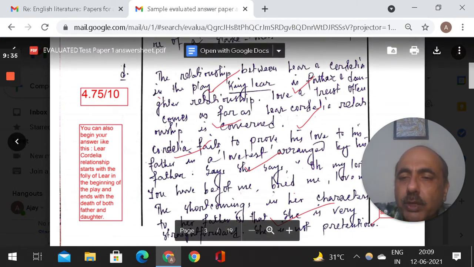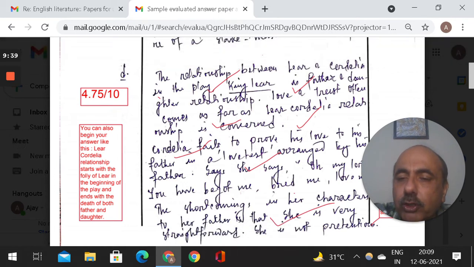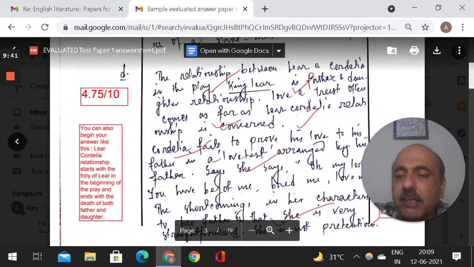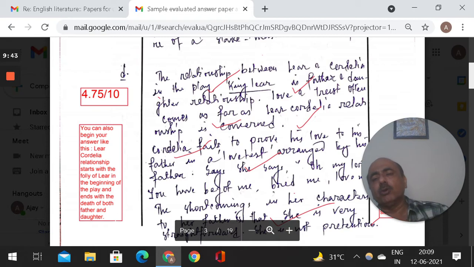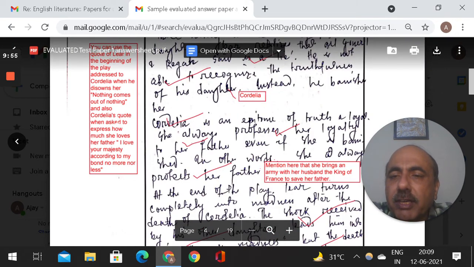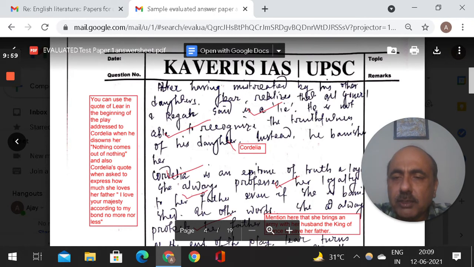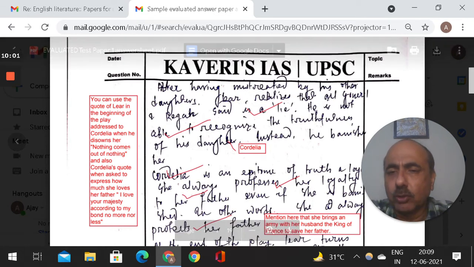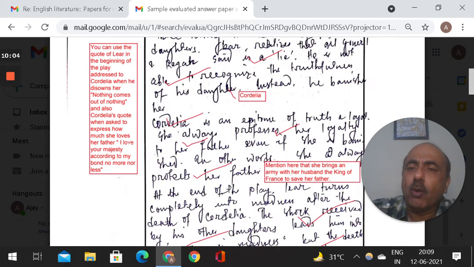You can also begin your answer like this. Lear-Cordelia relationship starts with the folly of Lear in the beginning of the play and ends with the death of both the father and the daughter. Whoever is doing English Literature optional and has read this play or is preparing for this course, he knows what I'm talking about. So like this, I keep putting corrections. You can use the quote of Lear in the beginning of the play: nothing comes out of nothing. Those who are studying this course, they know. But what I'm trying to say is how I evaluate in my test series.